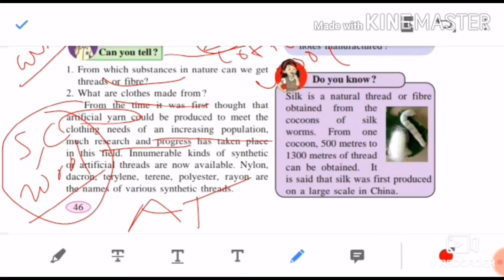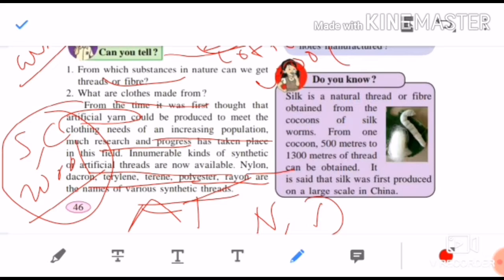So which are the artificial threads made by man? Nowadays many synthetic or artificial threads are available. For example, one is nylon, then Dacron, terylene, polyester, rayon. These are the different synthetic threads which were invented by man, so that they could satisfy the increasing needs of the human population, because in nature there were only three available: silk, cotton, and wool, and those could not satisfy the increasing needs of clothing.